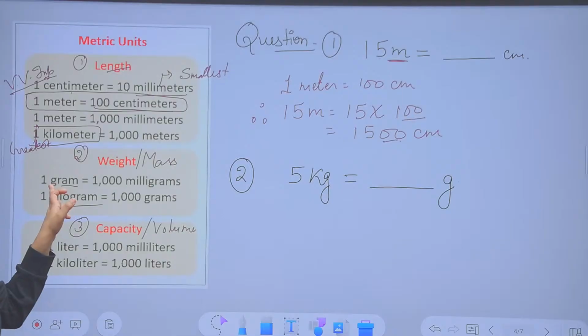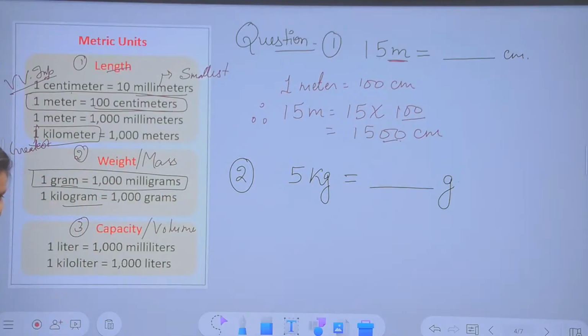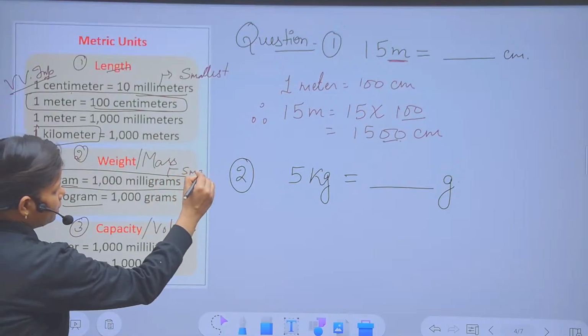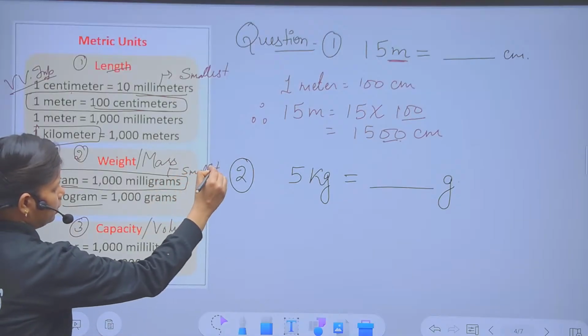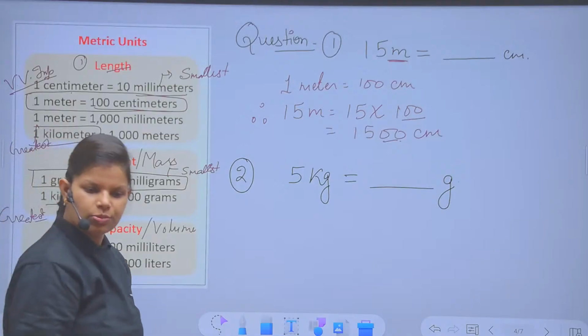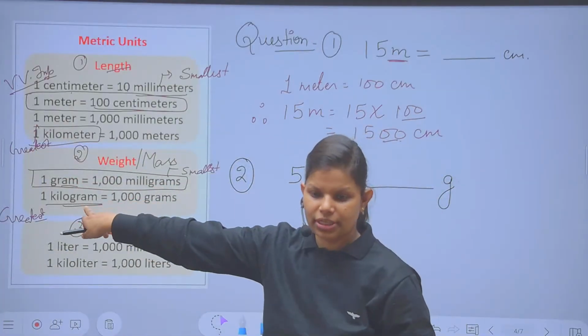Here you can see 1 gram equals how many milligram? 1000 milligram. Again, milli will be the smallest one, and kilogram is the greatest one.